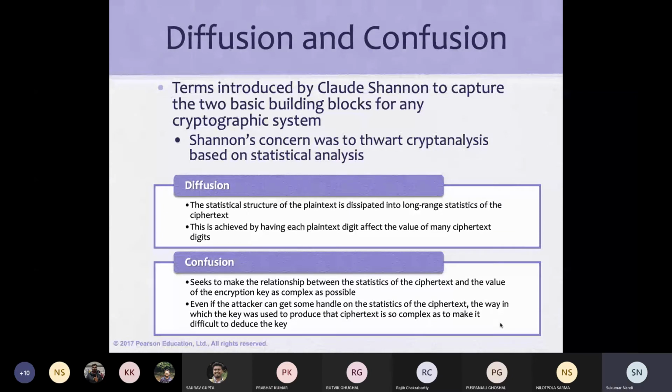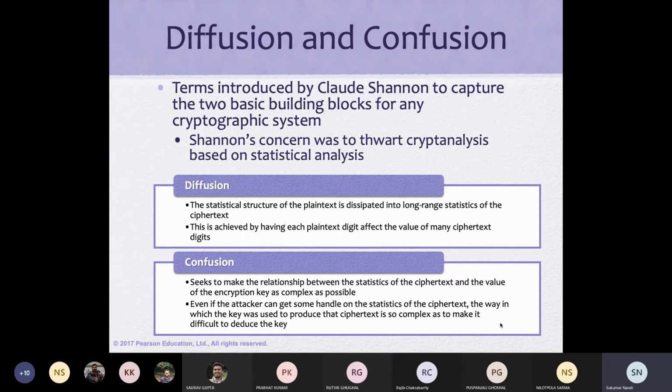As I mentioned, again I am repeating, in our plain text or information, a lot of redundancy exists. Our aim is to mask it, to remove the redundancy when we generate the ciphertext. So the ciphertext should appear random. That is the philosophy behind it. That means statistical properties in the plain text should not be visible in the ciphertext.